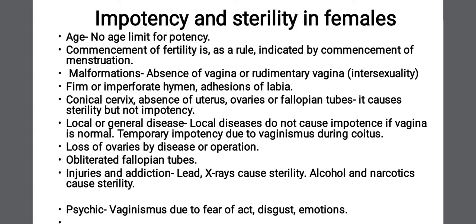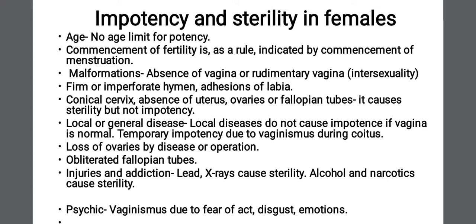The same applies to removal of the uterus, what we call hysterectomy, for fibroid uterus or any other disease of the uterus. If the uterus or ovaries have been removed for some surgical or disease condition, she will not be able to produce the child, but she can take part in sexual intercourse. That means she will be sterile but not impotent. Her potency will be maintained, but she cannot reproduce.